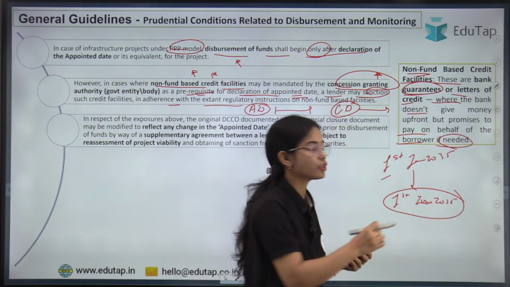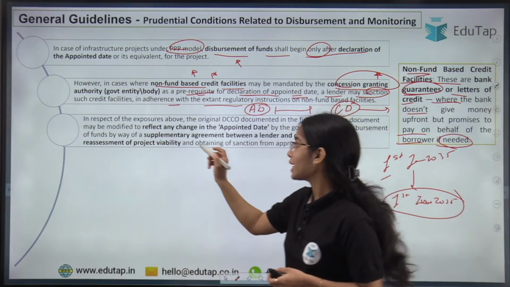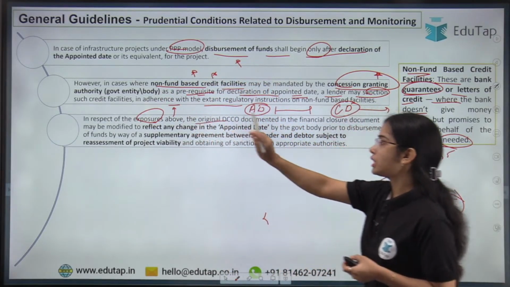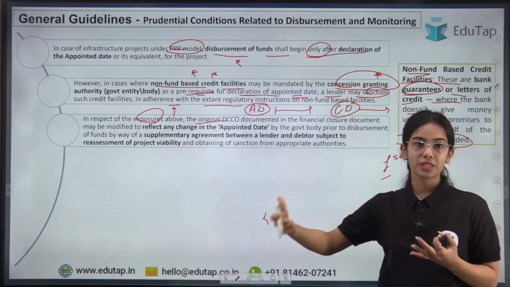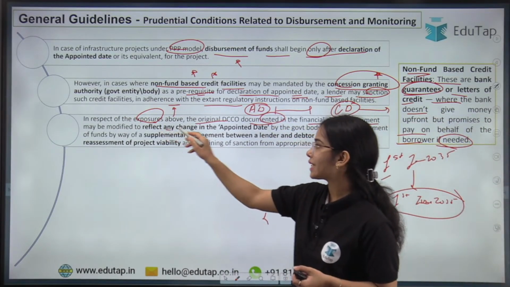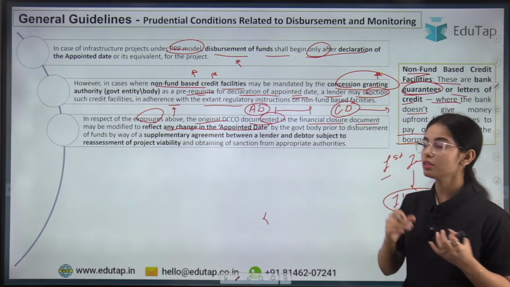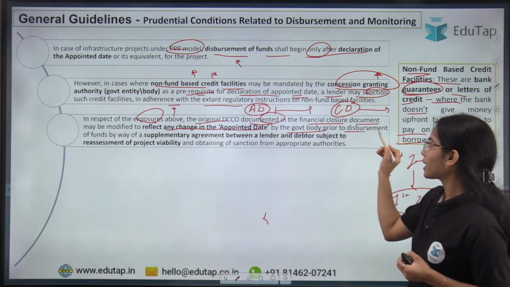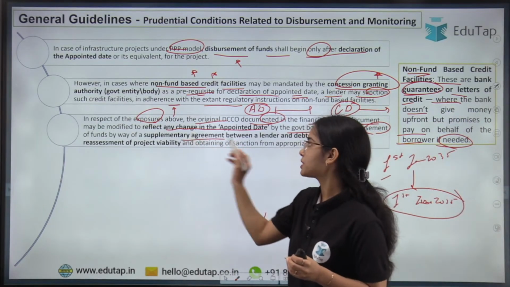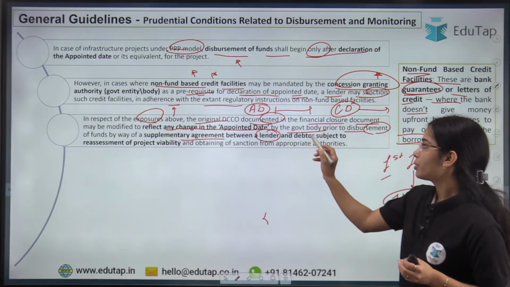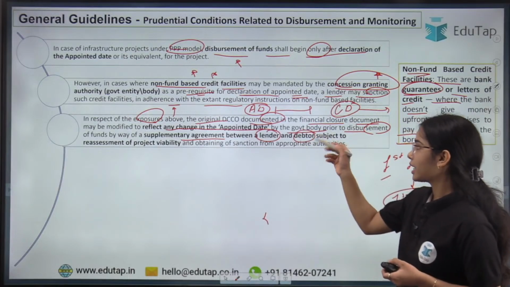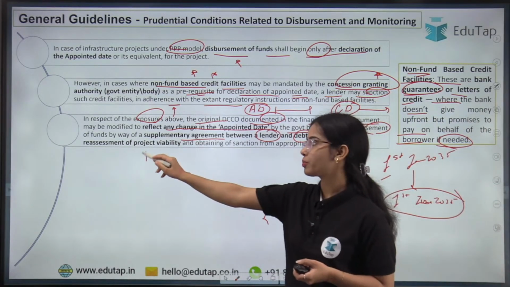Now the project will start from 1st June 2035. So in respect of the discussion above, the original date of commencement of the project documented in the financial closure document may be modified to reflect any change in the appointed date, by the government body prior to disbursement. So before the disbursement of funds, there will be a supplementary agreement signed between the lender, that is the State Bank of India and the multiple lenders, and the debtor, that is L&T, subject to reassessment of the project viability.